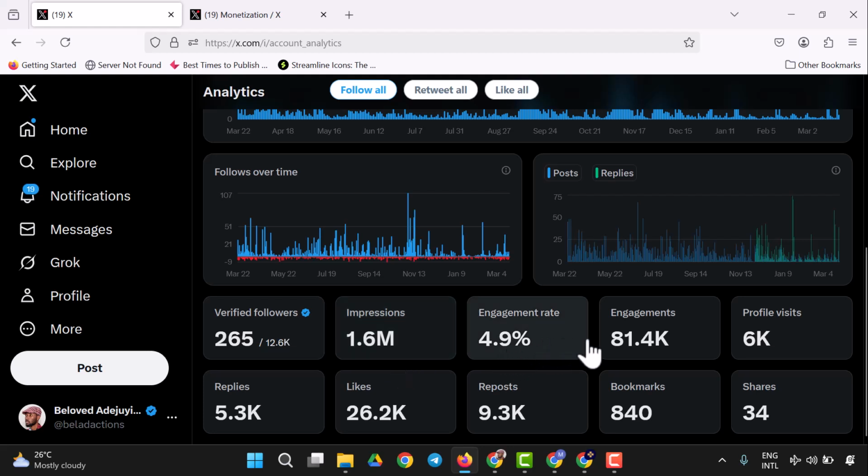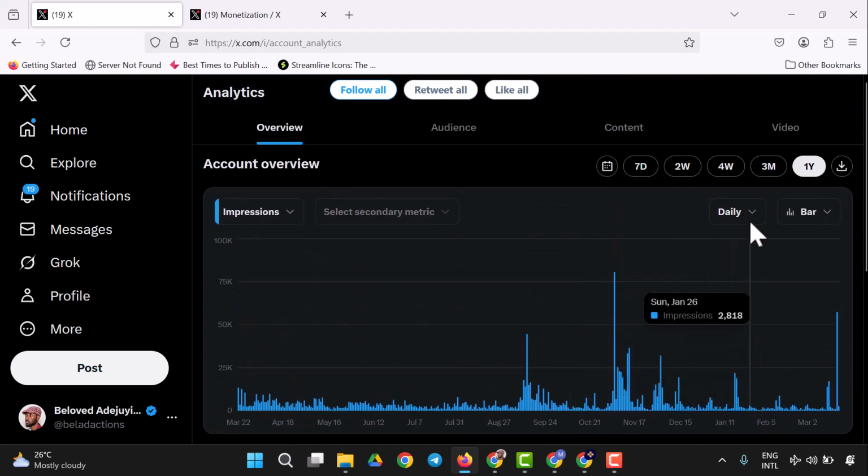And you have the engagement rates, which are not so important for now until you hit monetization. Profile visits are not really important for now either, but the more your replies, likes, and impressions increase, the more this increases as well. 840 people have bookmarked my post and 34 people have shared it. I have 6k profile visits in a year. Then I have 81.4k engagement in a year, that is likes, comments, reposts. Reposts are 9.3k, likes are 26.2k, and replies are 5.3k. Those are the basic analytics that come with this.